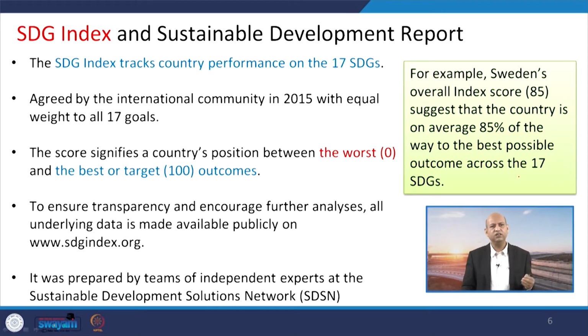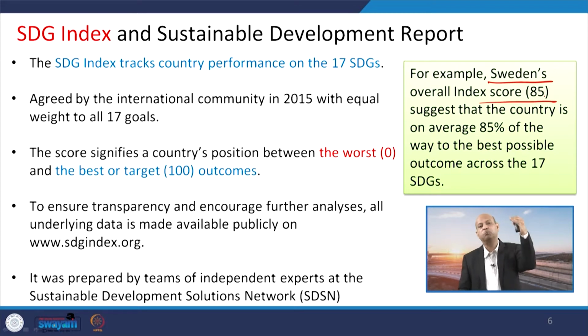So, if we see in that light, if we rank all the countries based on the equal weightage given to all these 17 parameters, then we find that Sweden scores overall around 85.